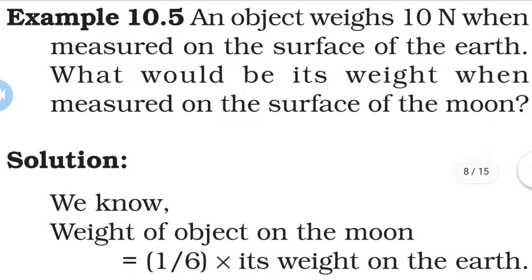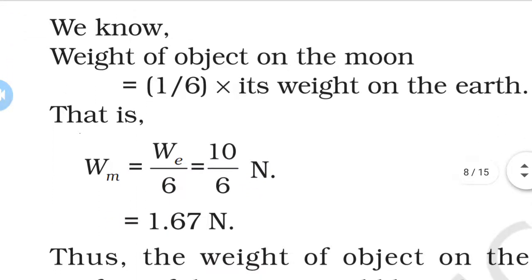Now the next example, 10.5. An object weighs 10 Newton when measured on the surface of the earth. The SI unit of weight is Newton. What would be its weight when measured on the surface of the moon? So we have to find the weight on the moon. As we know the formula, Wm upon W is equal to 1 upon 6. So the weight of the object on the moon to the weight of the object on the earth is equal to 1 upon 6.